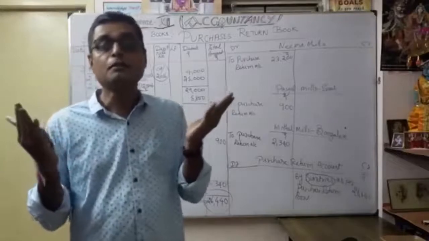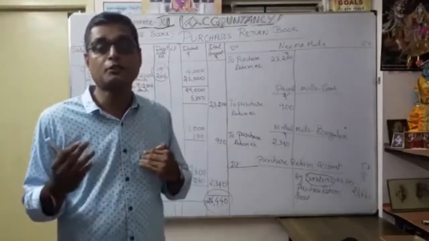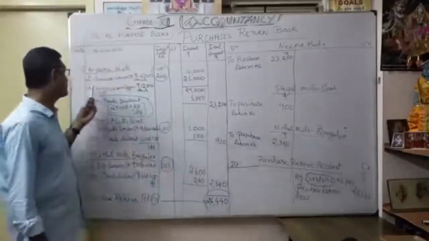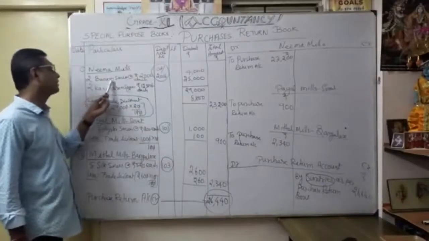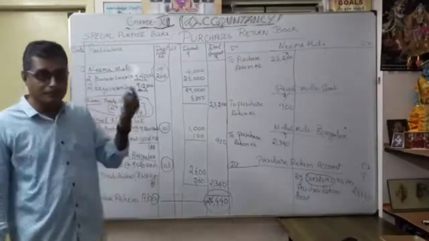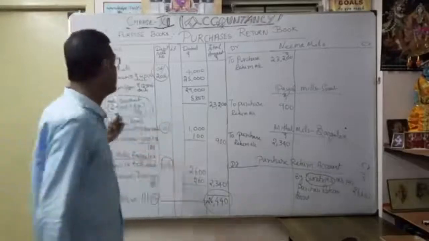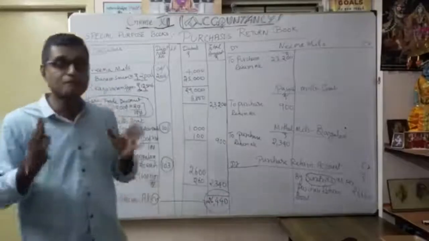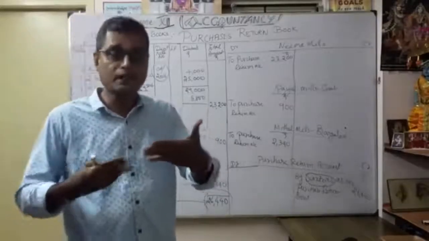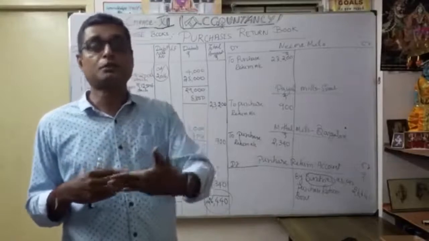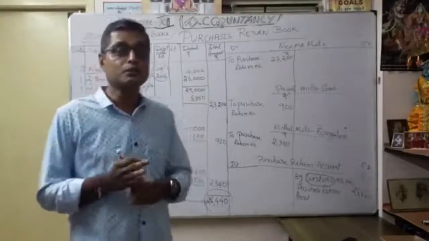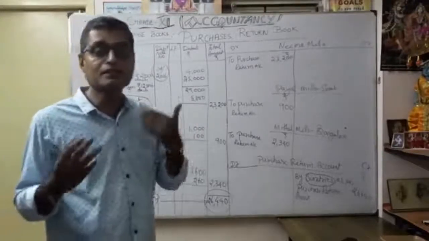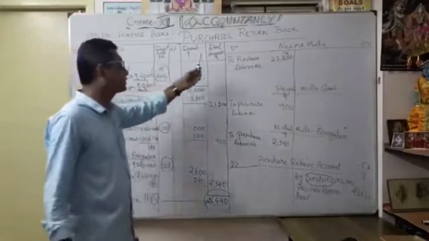You want to match our debit note and credit note together. If there is any variation, you want to inform the supplier. Suppose you issue a debit note for 2 Banarasi sarees and 2 Kanjivaram sarees, but the supplier issues a credit note with a smaller number, instead of 2 they make it 1 and 1. Sometimes confusion will come. That's why you want to match our debit note with the supplier's credit note. Both should be equal only, so you can rectify the mistakes and the reduction of the amount. You should be very careful in our purchase return book.